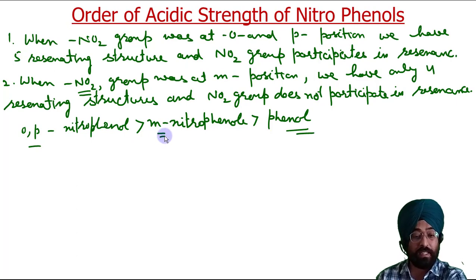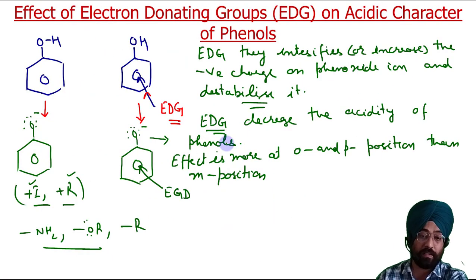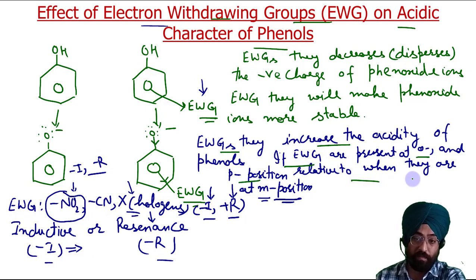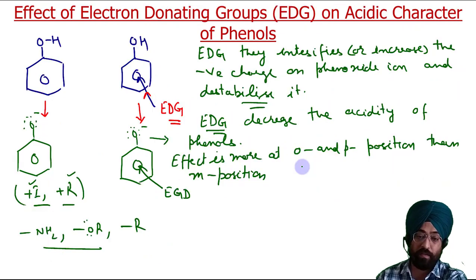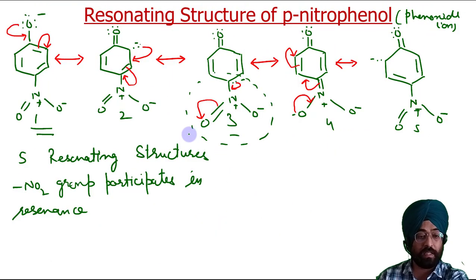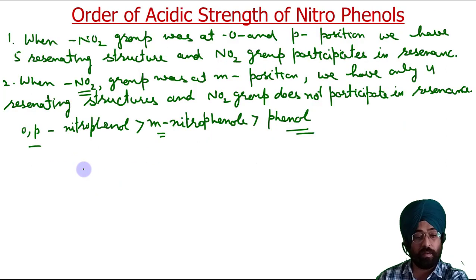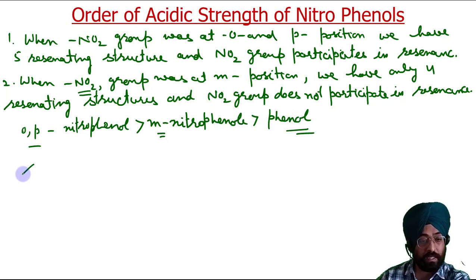As I told you here, electron withdrawing groups increase the acidity of phenols if they are present at ortho and para position relative to when they are present at meta position. We concluded this from their resonating structures. When they were at ortho and para position, the number of resonating structures was more and the resulting phenoxide ion was more stable. Now out of ortho and para nitrophenol, let us see which is more acidic.